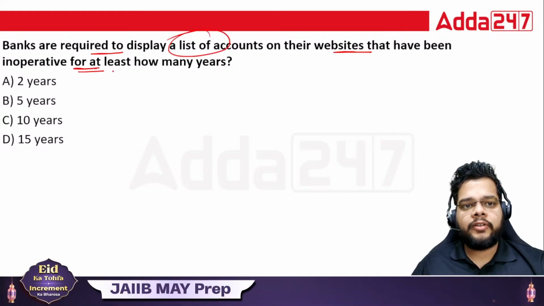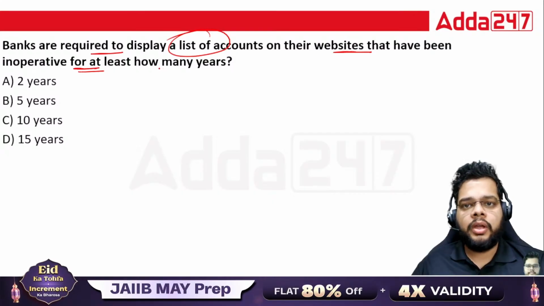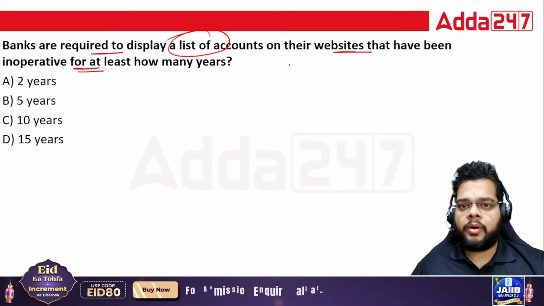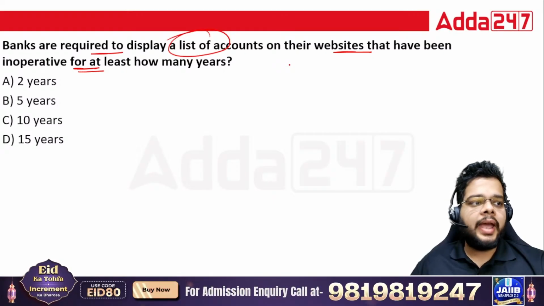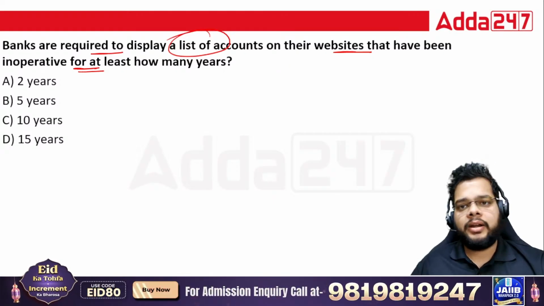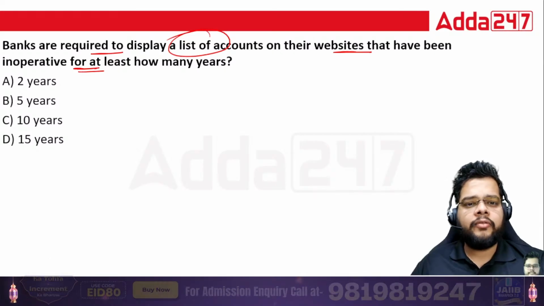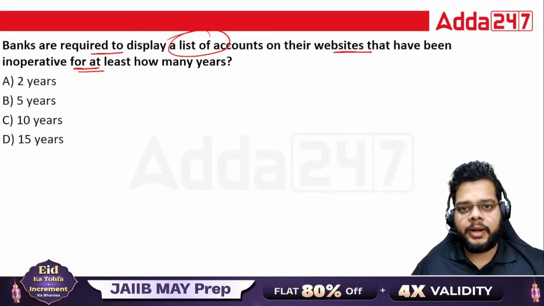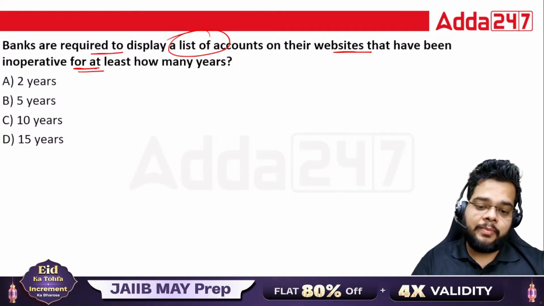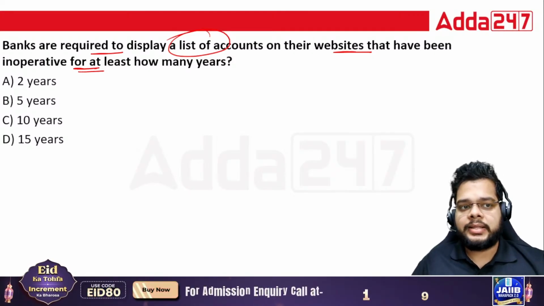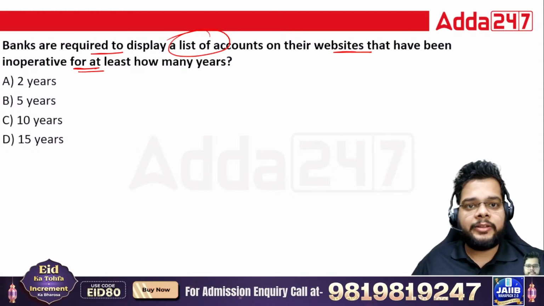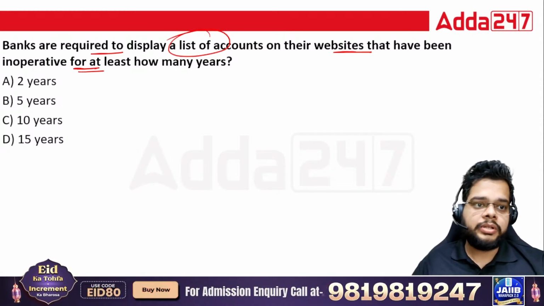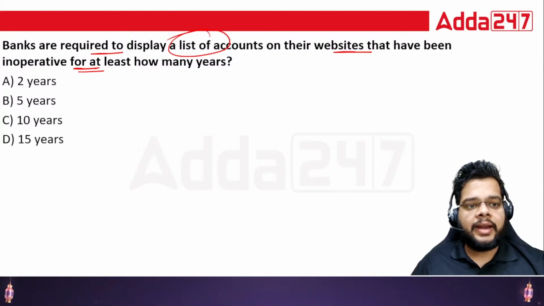Then we have: banks are required to display a list of accounts on their websites that have been inoperative for at least how many years. So the banks will club all those inoperative accounts and display them on their website. After 2 years the account becomes inoperative, but beyond that, for how many years of inactivity will the bank display the list of those accounts? 2 years, 5 years, 10 or 15 years.